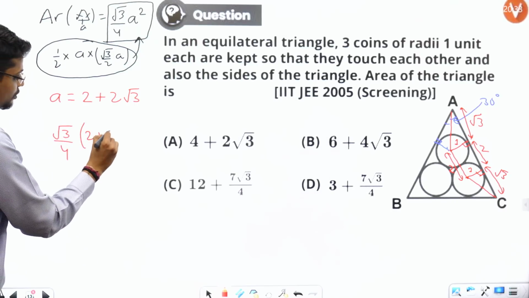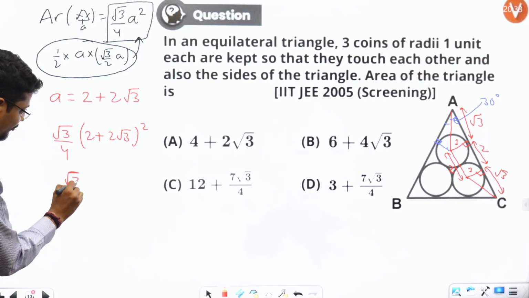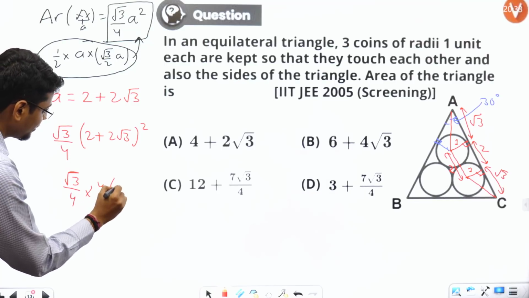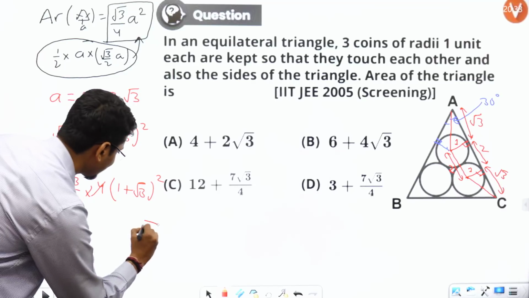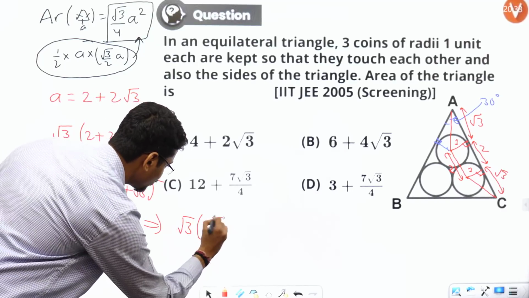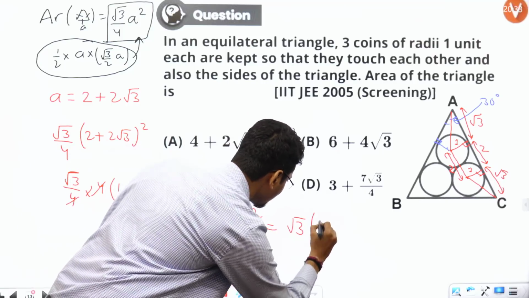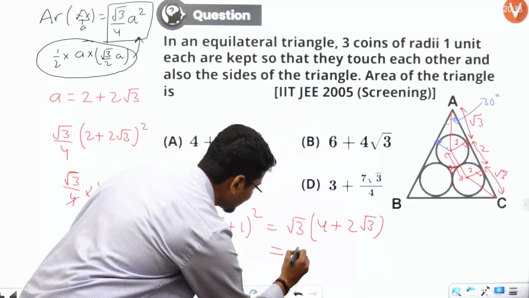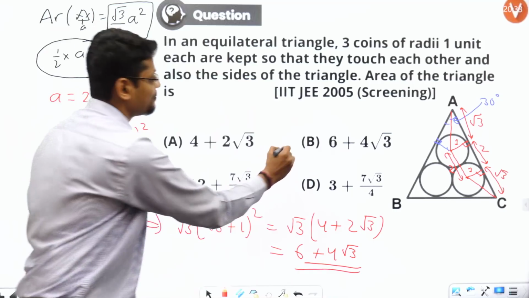So root 3 by 4 into 2 plus 2 root 3 whole square. If I take 2 common, 2 square will become 4, multiplied by 1 plus root 3 whole square. So what do I get? I get root 3 times root 3 plus 1 whole square, which is root 3 times 4 plus 2 root 3, which is 6 plus 4 root 3 square units. So that means B is the right answer.